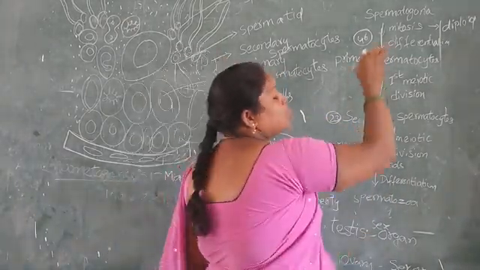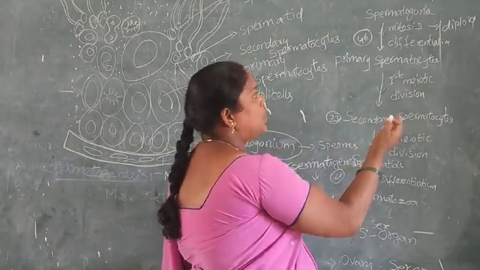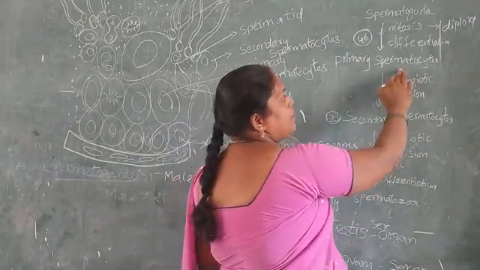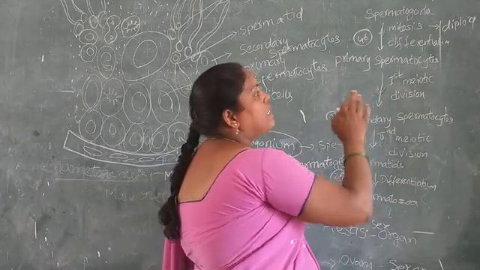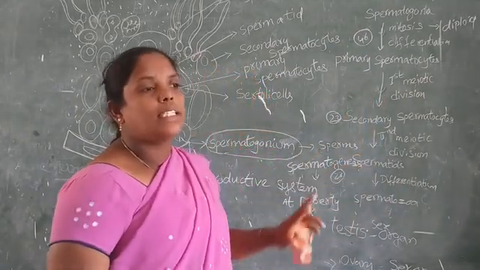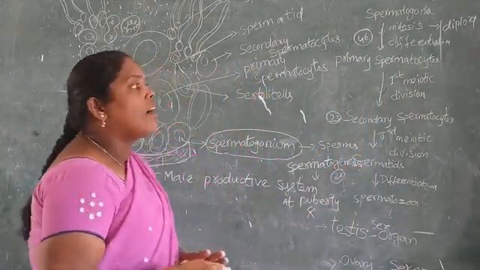These spermatogonium stem cells develop into primary spermatocytes. The primary spermatocytes undergo meiotic divisions.